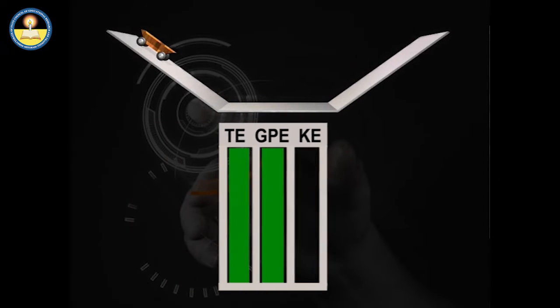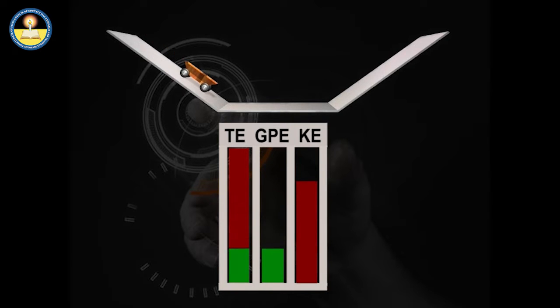Another example of such type of transformation of energy is the motion of a car on an inclined plane. When the car is at the peak of an inclined plane, it possesses only potential energy. When it moves downwards, its potential energy converts into kinetic energy.